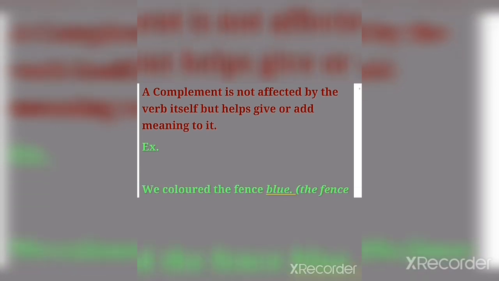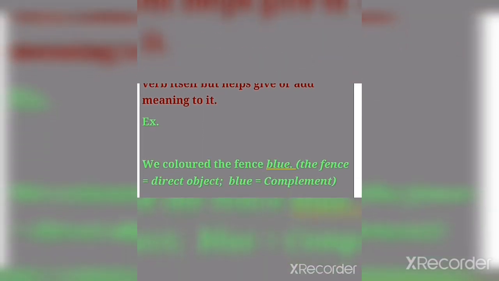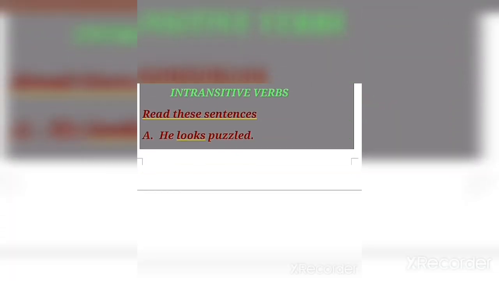We need an object when we talk about a transitive verb, but here we are talking about an intransitive verb, so that is why we are talking about a complement. That is how a complement is required for an intransitive verb. A complement is not affected by the verb but it adds something to its meaning. How? Let's see. We colored the fence blue. Here the fence is the direct object and blue is a complement. Clear?